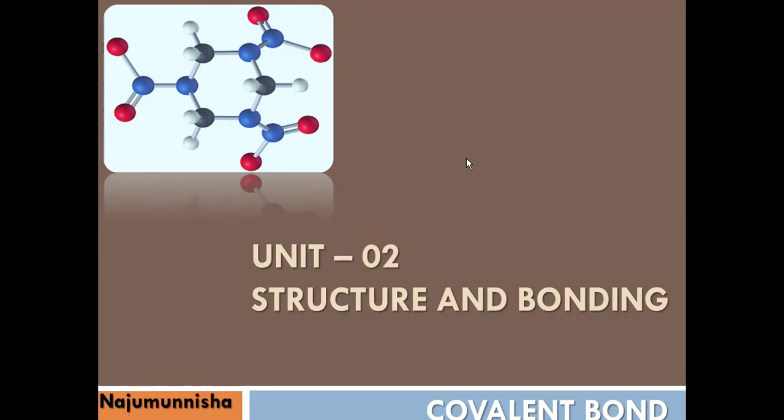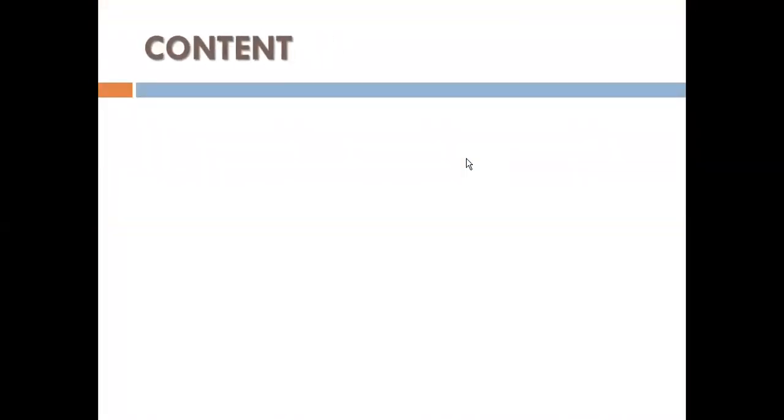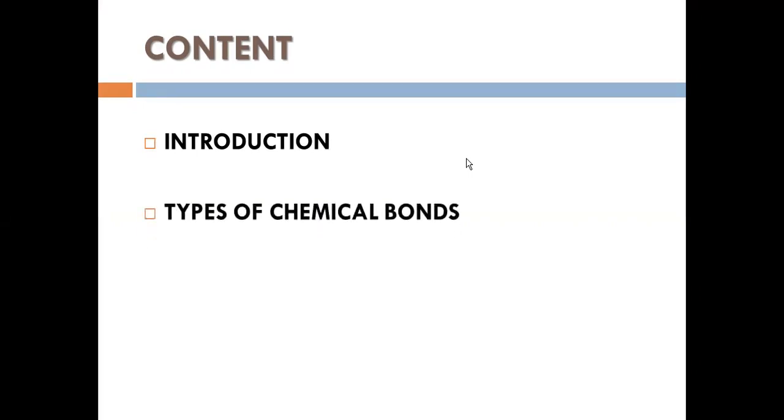Let's go through the outline. Here is the introduction of what is meant by the structure and the bond. We are going to speak about the different chemical bonds and how they are characterized. Next, the major topic is the covalent bonds.